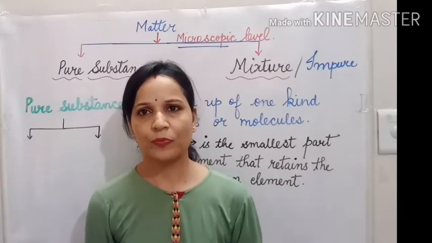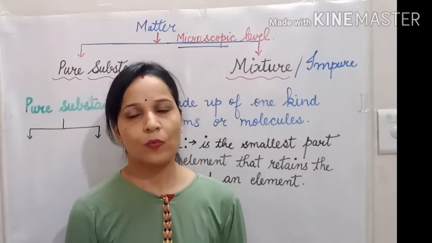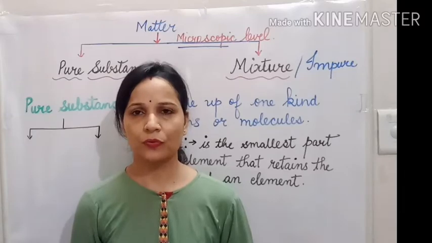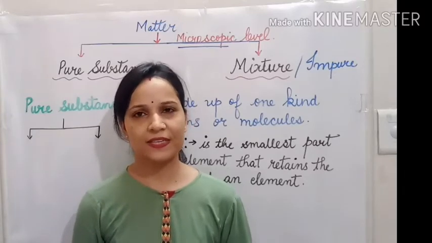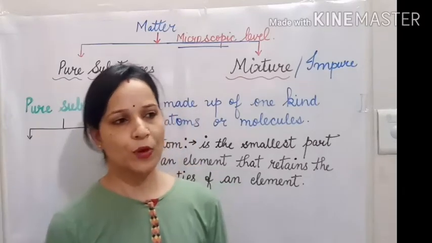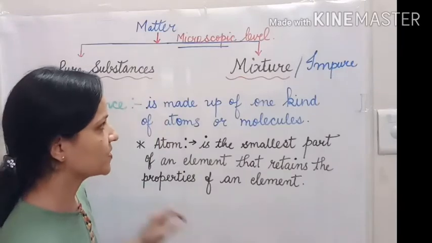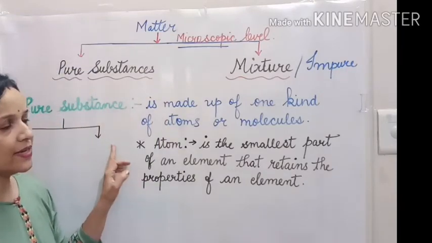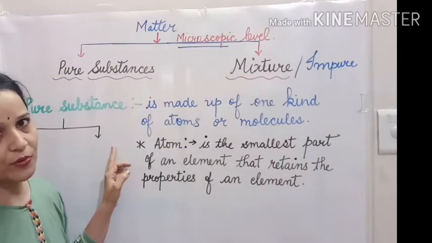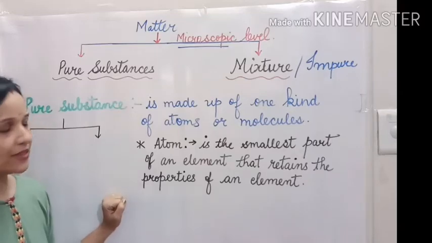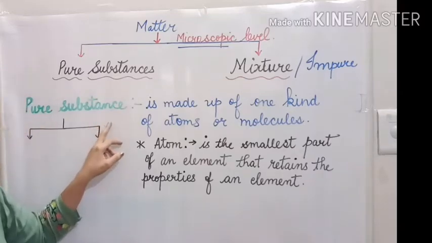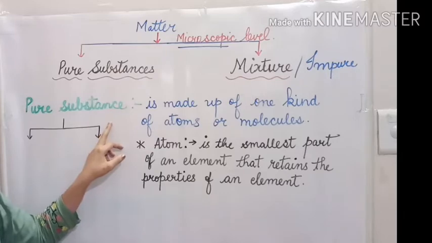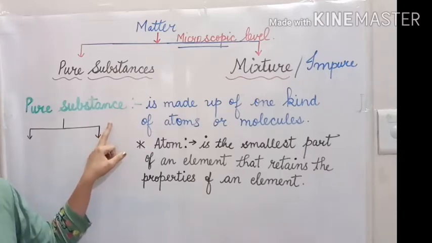Now, what are pure substances? Whenever this question is asked to you, what will you say? Yes, you will say pure substances are substances without any contamination or impurities. Like that, pure substances are substances which contain only one type of material.